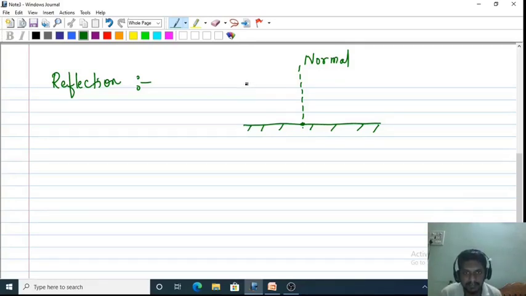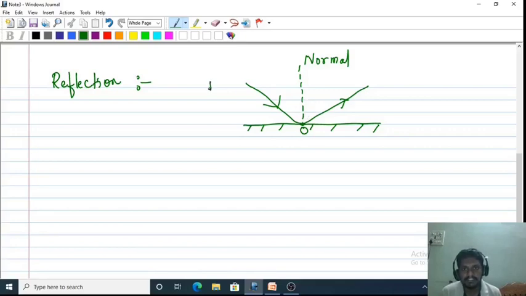Let us see, taking one light ray. This light ray is incident on this plane reflecting surface at this point O. This is called the point of incidence. If it is a completely reflecting surface, the total amount of light comes back into the original medium. This bouncing back of light after striking the plane reflecting surface is known as reflection.